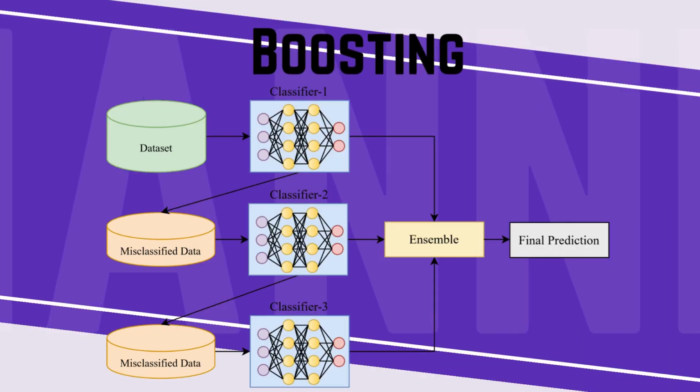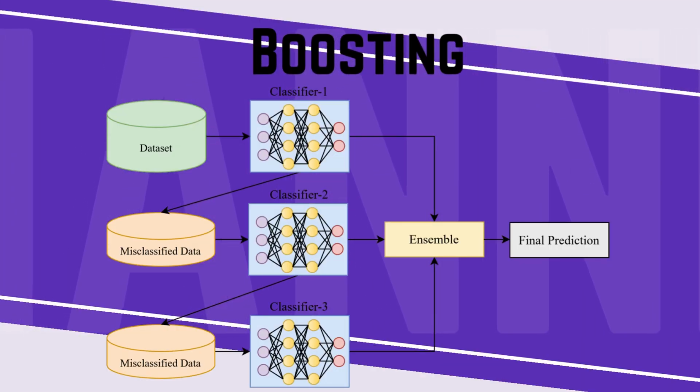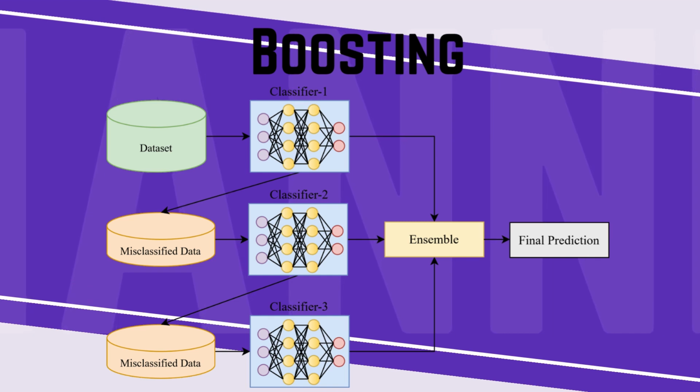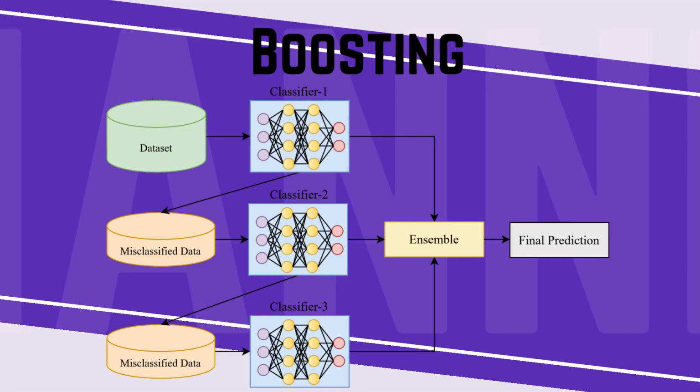Number 2. Boosting. It trains base learners sequentially, where each learner focuses on correcting the errors of its predecessors. The first base learner is trained on the original dataset. Subsequent learners are trained on data where the weights of misclassified instances are increased, forcing the model to focus on harder to learn examples. The final prediction is made by a weighted average of the predictions from all the base learners, with higher weights given to more accurate results. Example: gradient boosting machine, or GBM, is a widely used boosting ensemble.